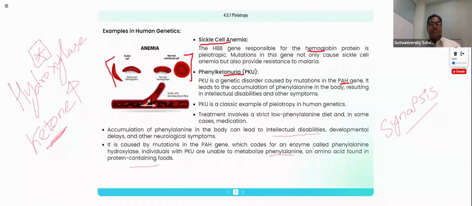So why did you bring these two important diseases into pleiotropism? Again I'm repeating, the allele responsible for sickle cell anemia has multiple impact factors with the other group of alleles. For example, I am here. With my student Abdul, I am singing a Carnatic song.